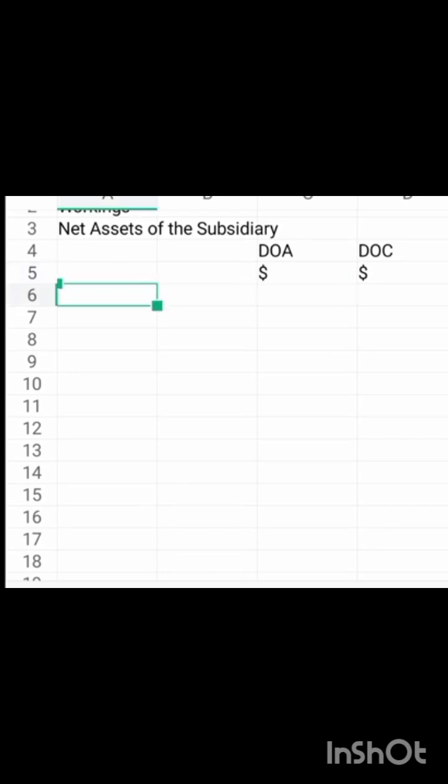We have our equity to be 600 at the date of acquisition.